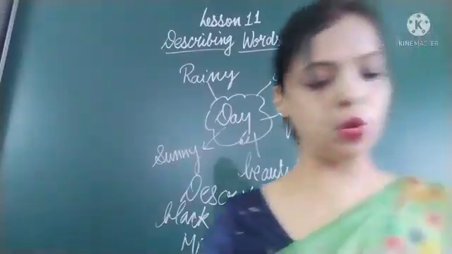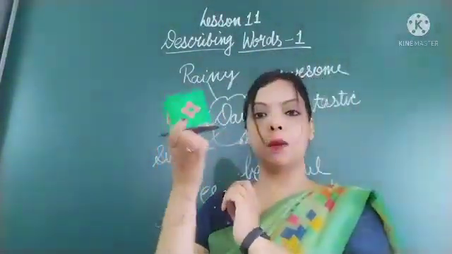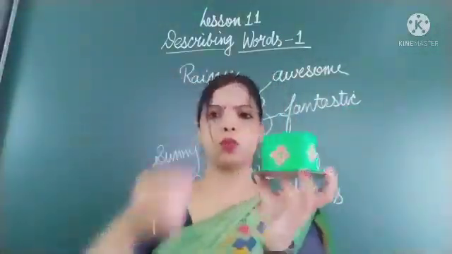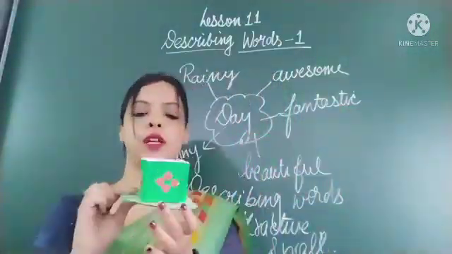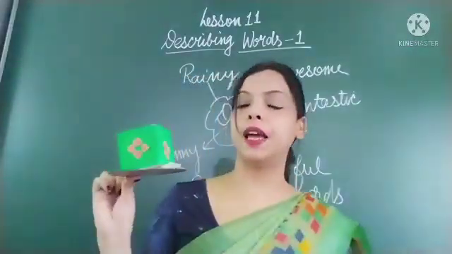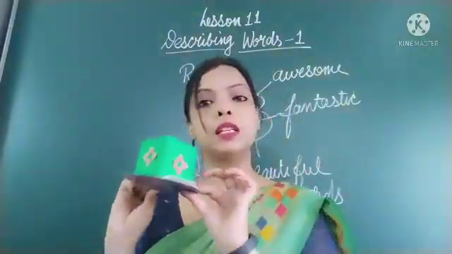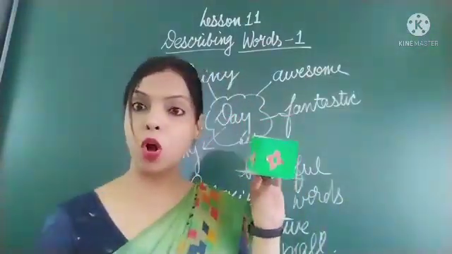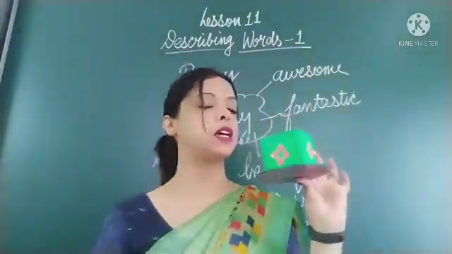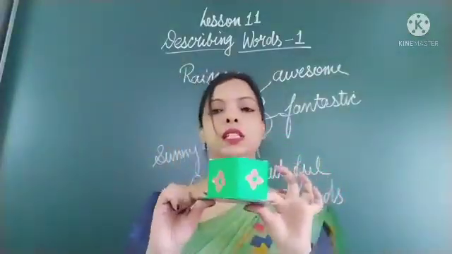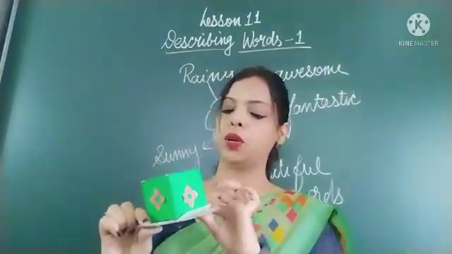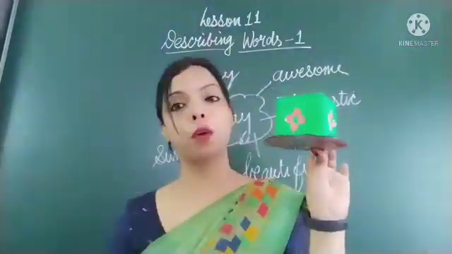I have got one more thing to show you. This is a cute little pen stand, or you can say it is a chalk box. Some of the students have made it. So how can you describe this chalk box? You can say it is a green box. You can say this is a cute box. You can say this is a small chalk box. You can say it is a beautiful chalk box.